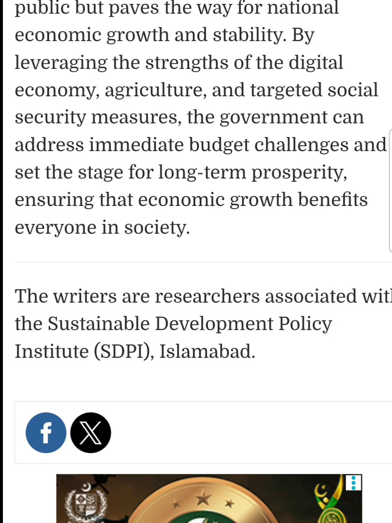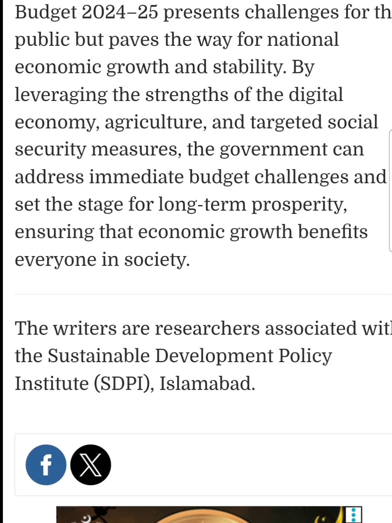Budget 2024 presents challenges for the public but paves the way for national economic growth and stability. By leveraging the strengths of the digital economy, agriculture, and targeted social security measures, the government can address immediate budget challenges and set the stage for long-term prosperity, ensuring the economic growth benefits everyone in society.